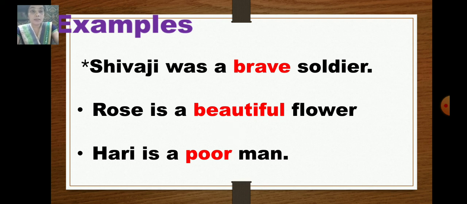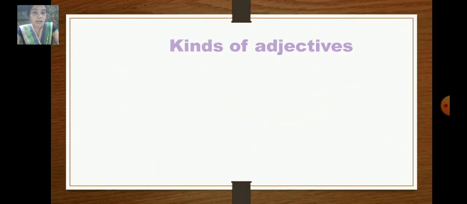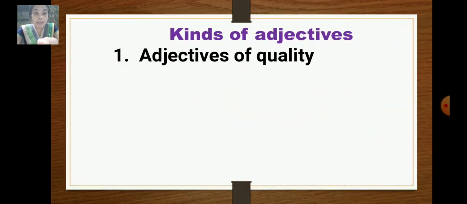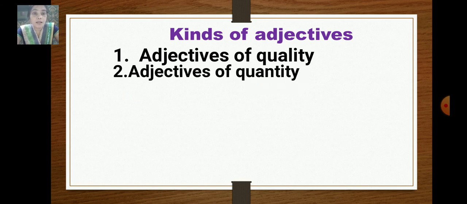Now let's learn about the kinds of adjectives. We have many kinds of adjectives. Let us see what they are. Number one is adjectives of quality. Adjectives of quantity.